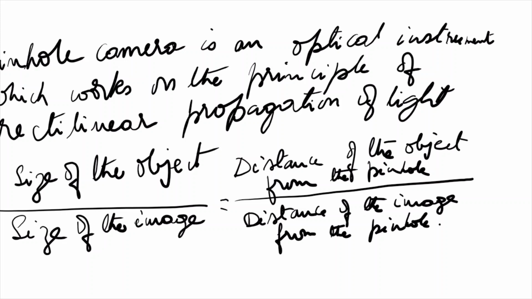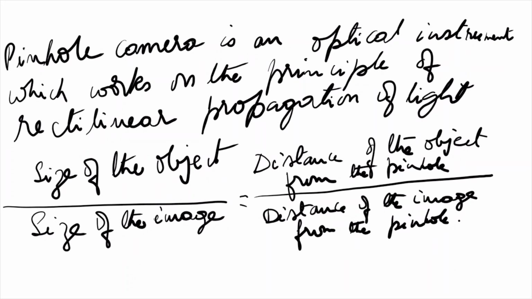In some books they write height of the object instead of size. Size of the object and height of the object mean the same. This pinhole camera is very useful in studying the image of the sun, particularly during the solar eclipse. You need not look at the sun directly during an eclipse. You can study the sun and changes in it from the image formed on the screen of the pinhole camera.